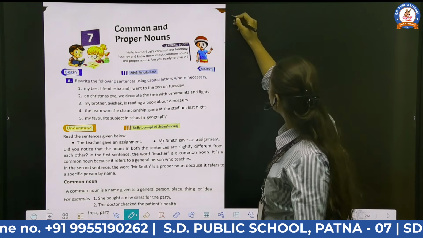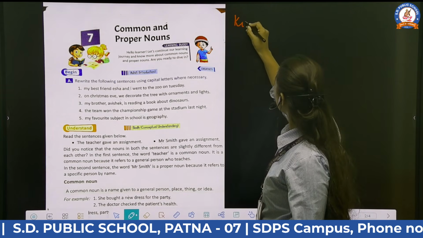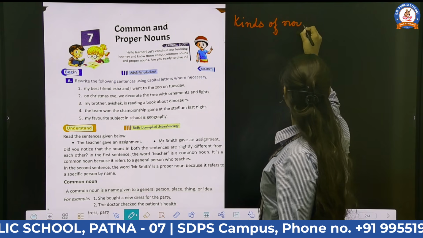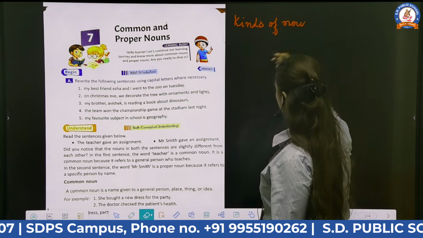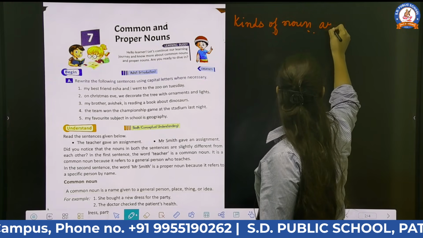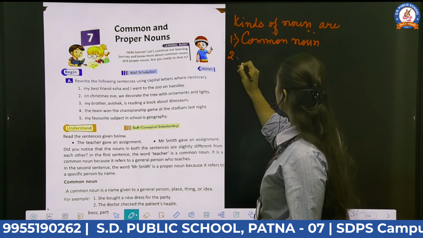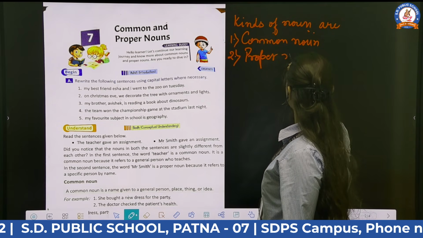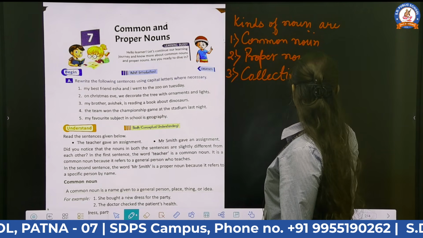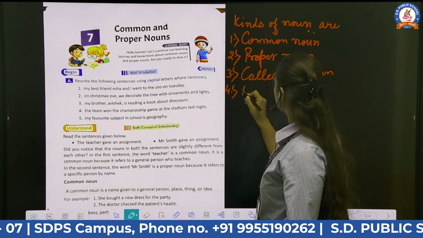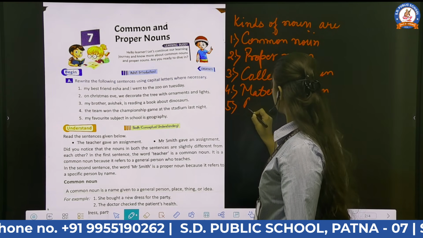I will write here. Kinds of noun are first, common noun; second, proper noun; third, collective noun; fourth, material noun; and fifth is abstract noun.